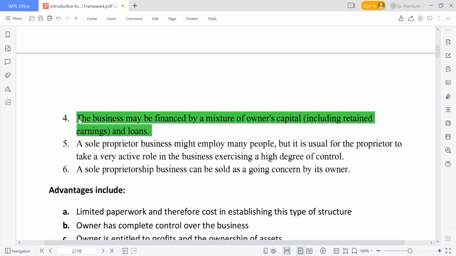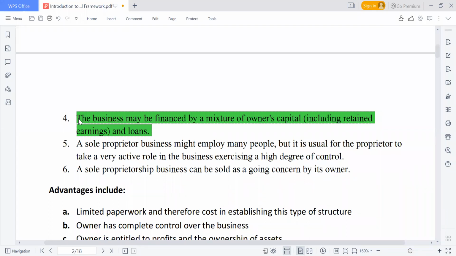There are some business organizations, a sole proprietorship, that may not have a loan. So the financing is only from the sole proprietor. And we can have some where the owner is going to contribute, then it can also take a loan, maybe from a family member or from a financial institution.